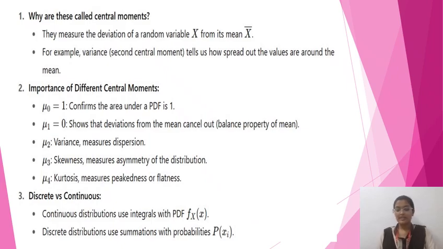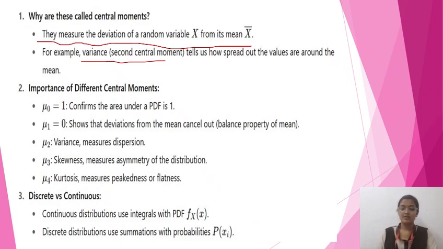Now we can conclude about central moments. Why are these central moments used? They are used to measure the deviation of the random variable x from its mean x bar, that is, how the random variable x deviates from the mean value x bar. For example, the variance: we know that the second central moment tells us how spread out the values are about the mean.